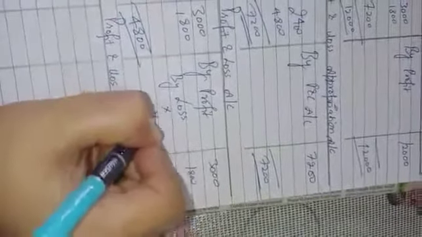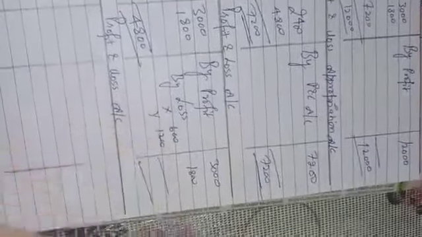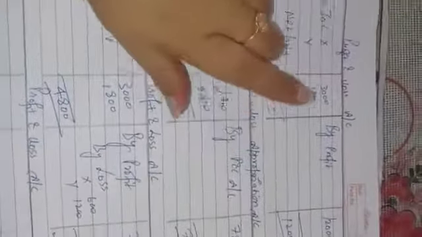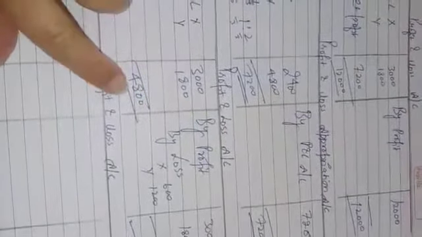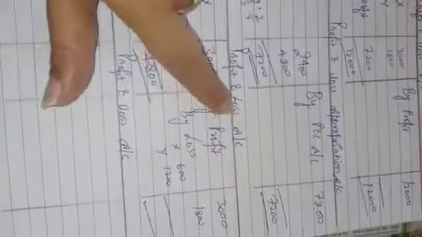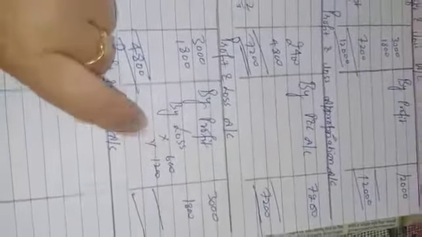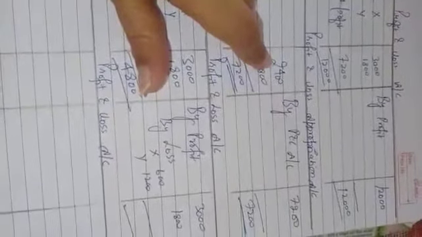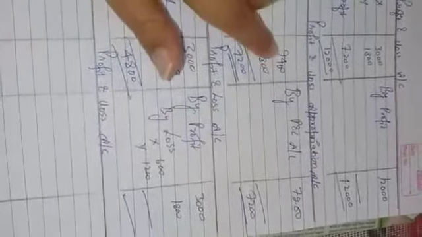So there will be a loss of 1,800, which will be divided in 1:2. If the profit is sufficient, we give interest and then distribute the remaining profit in the appropriation account. But here the profit was only 3,000 and interest on loan was 3,000 and 1,800, so the charge was more than the profit, and there will be a loss. In case of loss, no appropriation account will be prepared, only the profit and loss account will be prepared. So the total is 4,800.